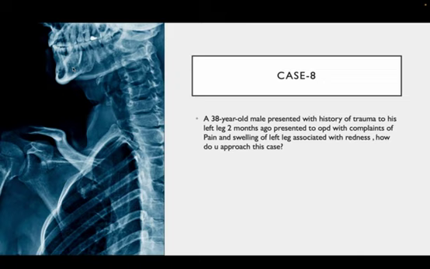One, you can always suspect cellulitis because of the pain, redness and swelling of the limb. The other thing is, because there is a trauma, if the patient has severe pain associated with redness and sweating, you should always suspect reflex sympathetic dystrophy also. So this might be a case of cellulitis or reflex sympathetic dystrophy based on the symptomatology.